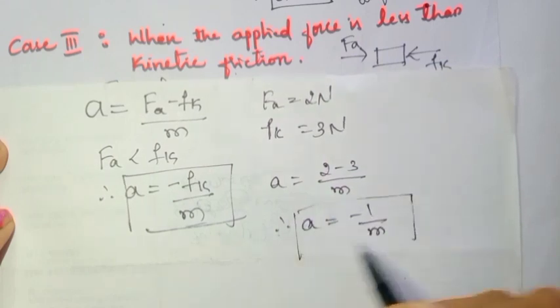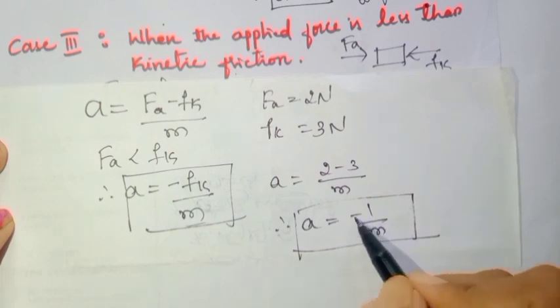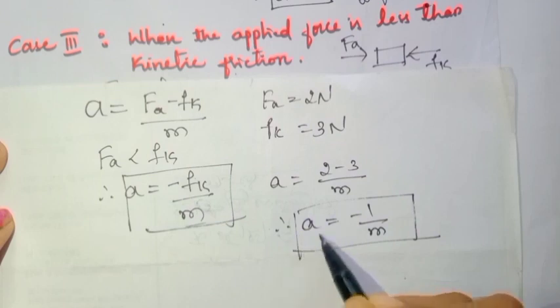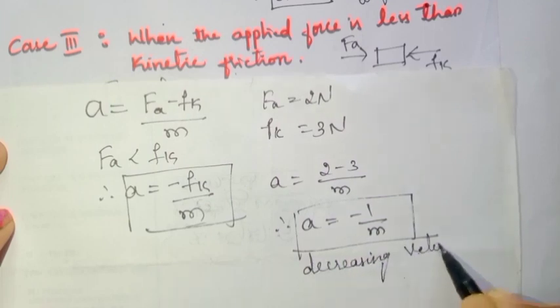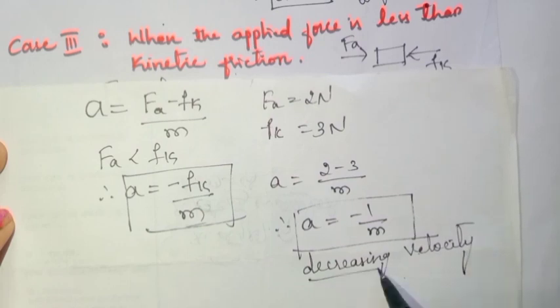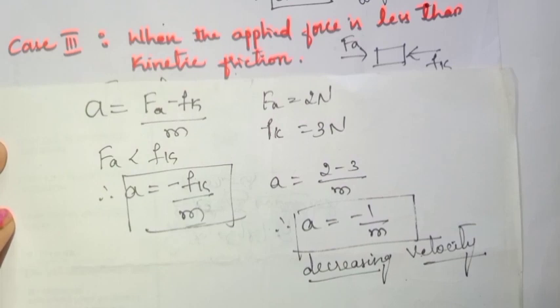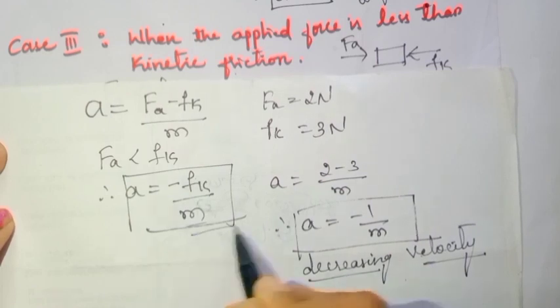So what does this minus indicate? This minus indicates negative acceleration. Negative acceleration means the body is moving with decreasing velocity, and decreasing velocity is called retardation. Is it clear? If the applied force is less than kinetic friction, we can say that the body is moving with decreasing velocity. And the same condition holds if the applied force is equal to 0.